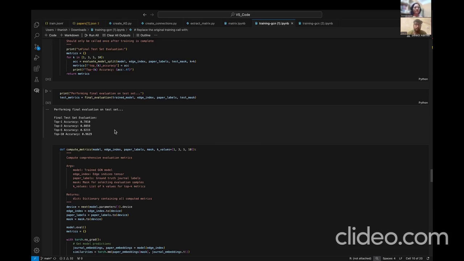And so, what is the benchmark for comparing these GCN models? The benchmark uses something called the average embeddings of the journals, and Sauraja will walk through what the benchmark embeddings are and what the results of the benchmark embeddings are.